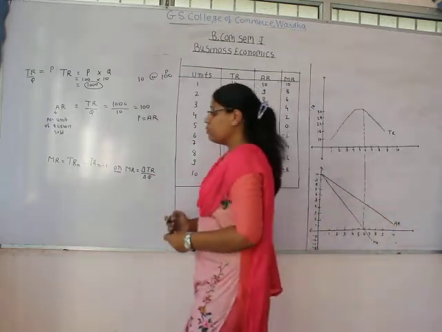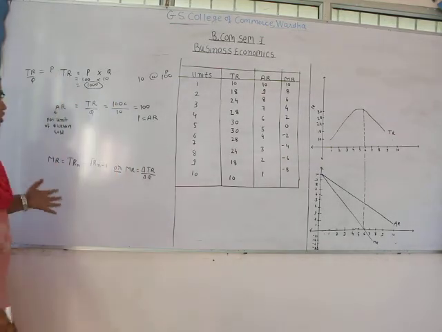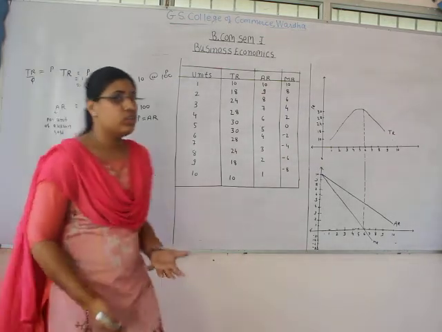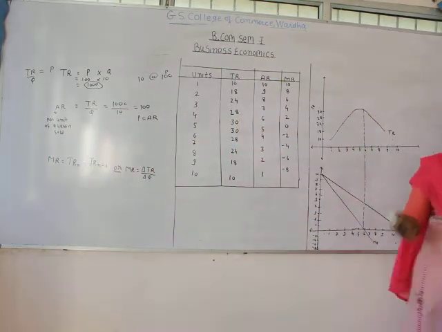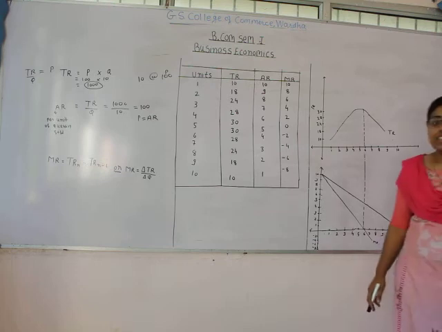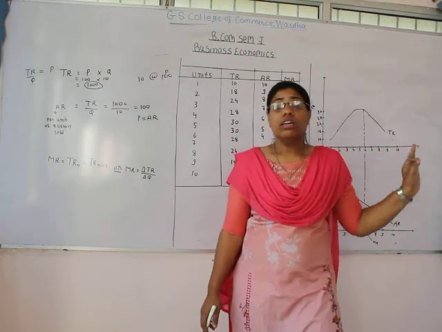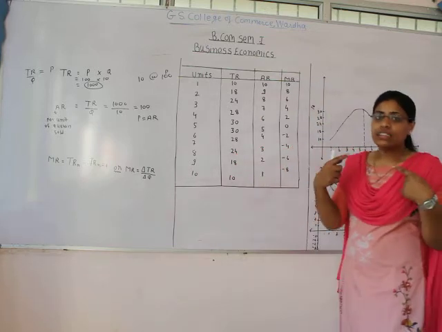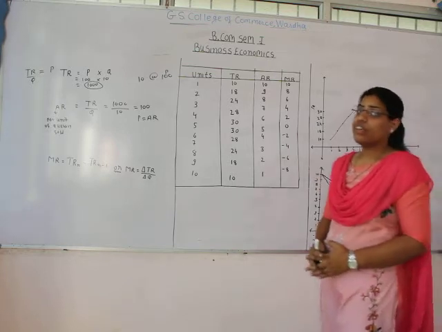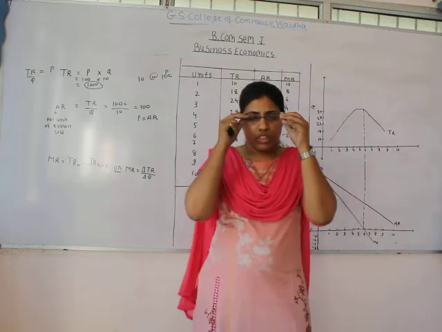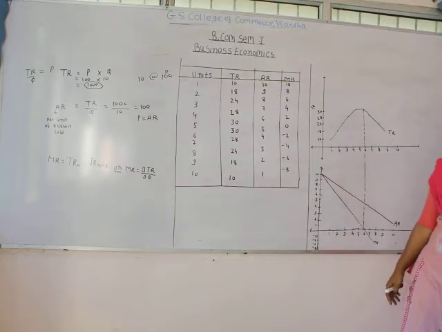The next concept that we are going to discuss over here is marginal revenue. Now what is meant by marginal revenue? Marginal revenue is the revenue which is generated by selling an additional unit of output. When we talk about the marginal, the thing that should come into our mind is extra. So marginal revenue is the revenue generated by selling an additional unit of output.